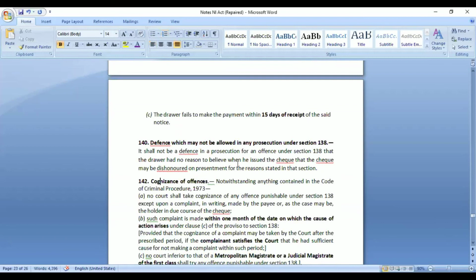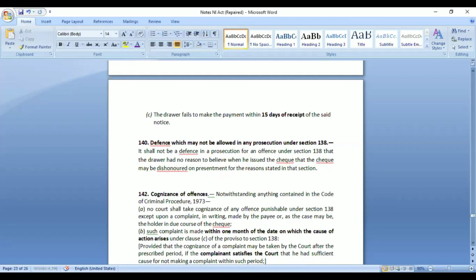Now, when a person files a case under 138, it cannot be a defense that the person just goes to the court and says that I was not even expecting that this would happen. So it says it shall not be a defense in prosecution of an offense under section 138 that he had no reason to believe when he issued the check that the check may be dishonored on presentment for the reasons stated in this section. So what the person cannot do, for example, the person issued a check of 50,000 rupees,